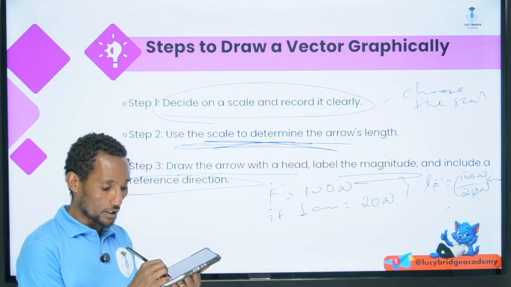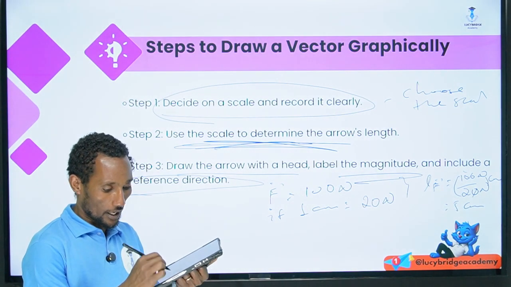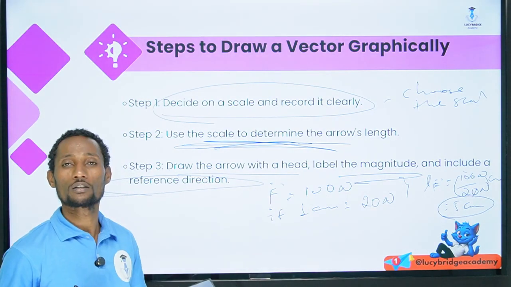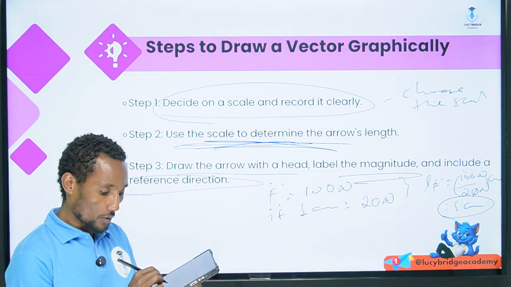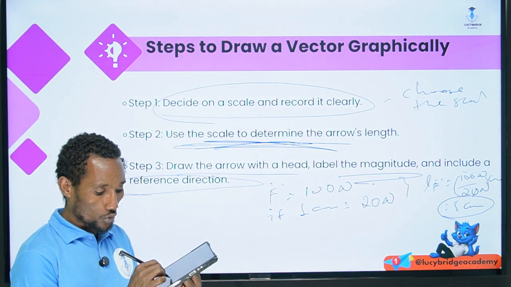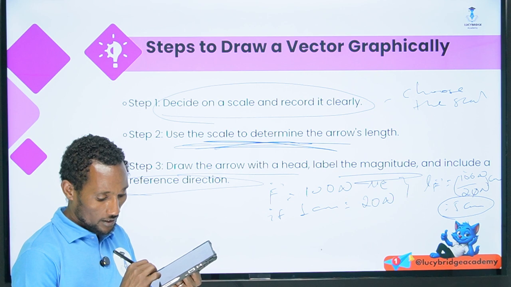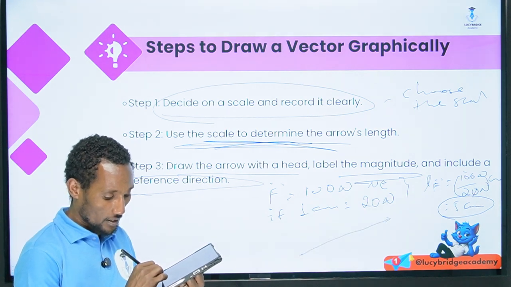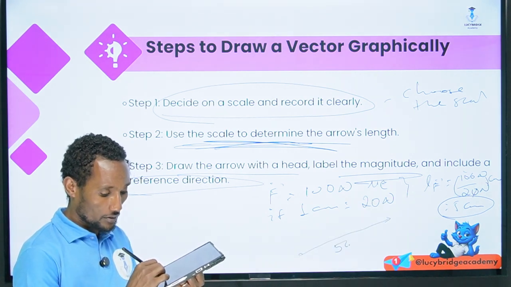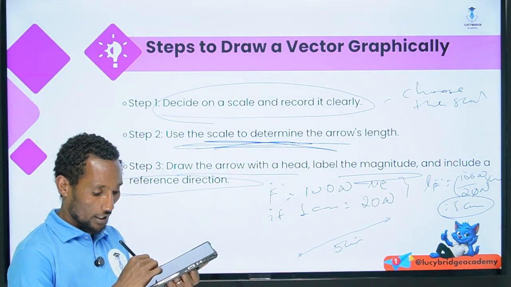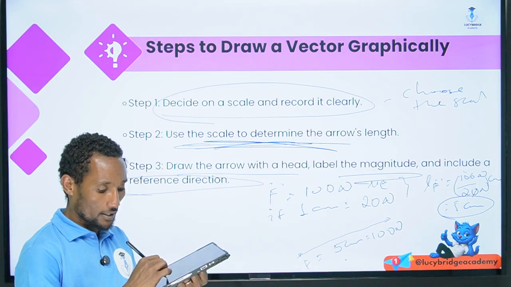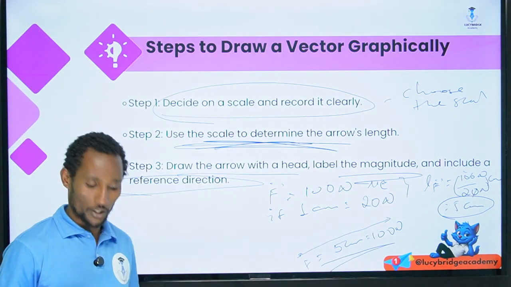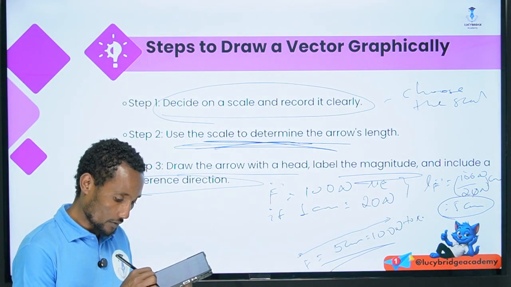Then when you divide it, the result is 5 centimeter. Then we have a 5 centimeter length of the scale. The direction is to the northeast, so having this in the northeast, we have 5 centimeter, which equals 100 Newton to the northeast.